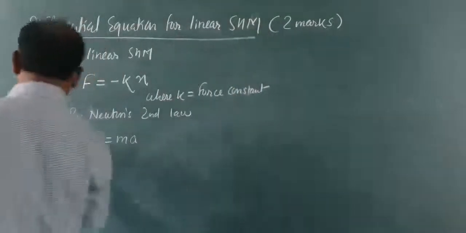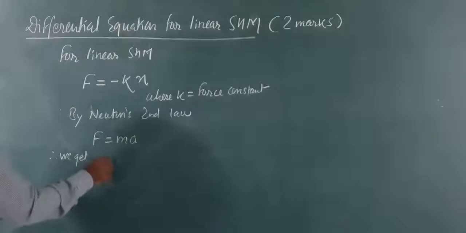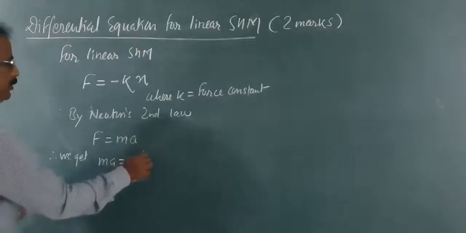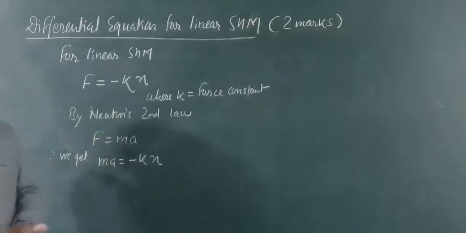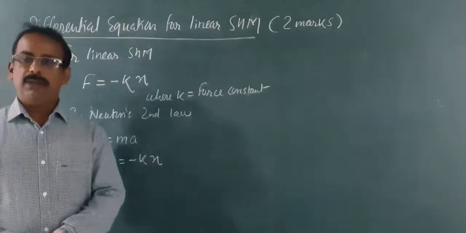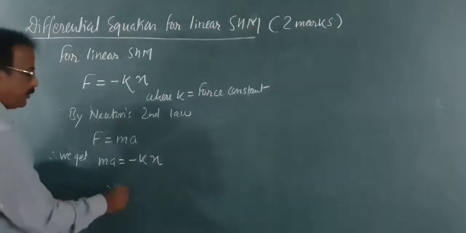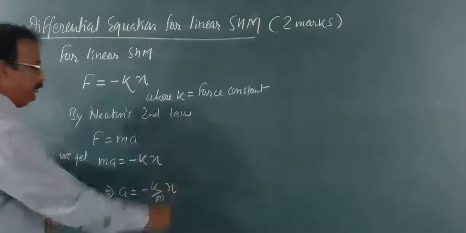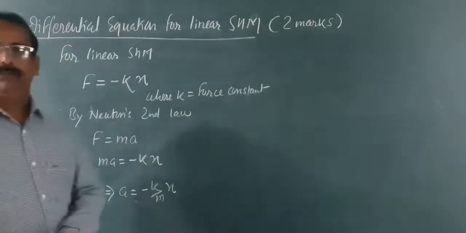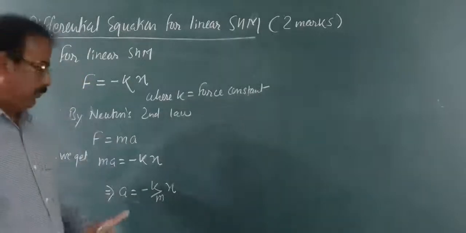Therefore, we get m into a equal to minus kx. a means acceleration. You get acceleration as minus k by m into x.